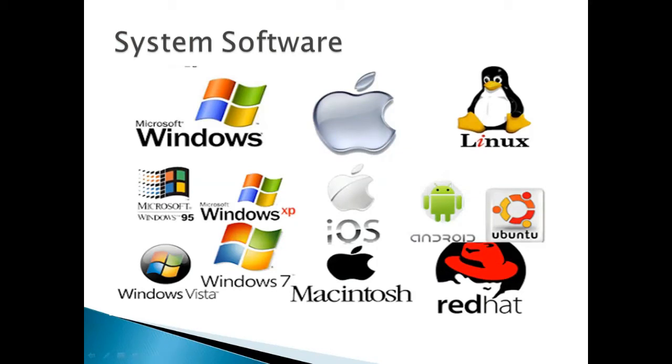System software boots the computer and helps the computer to run a program. It also helps in storing data, receiving input from input devices, and sending output to output devices. You can say that a system software is like a director of the computer. Some examples of system software are Microsoft Windows 7, XP, and so on.